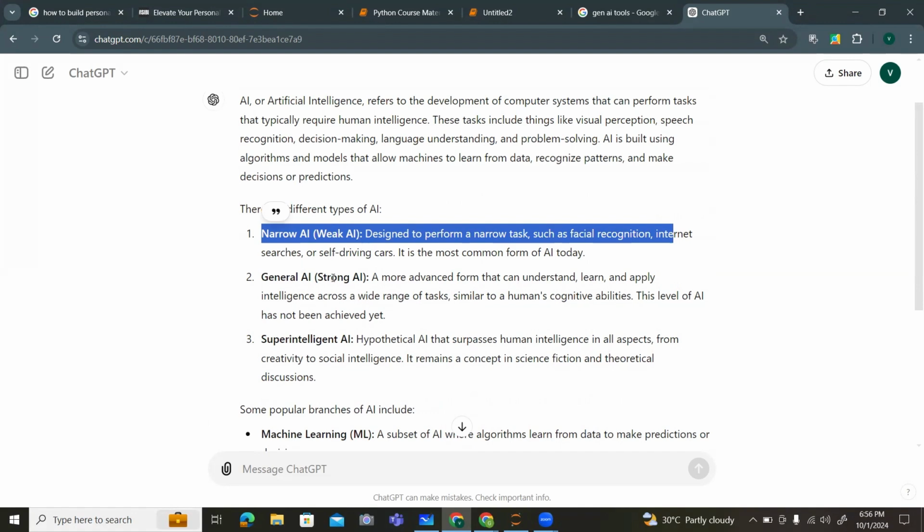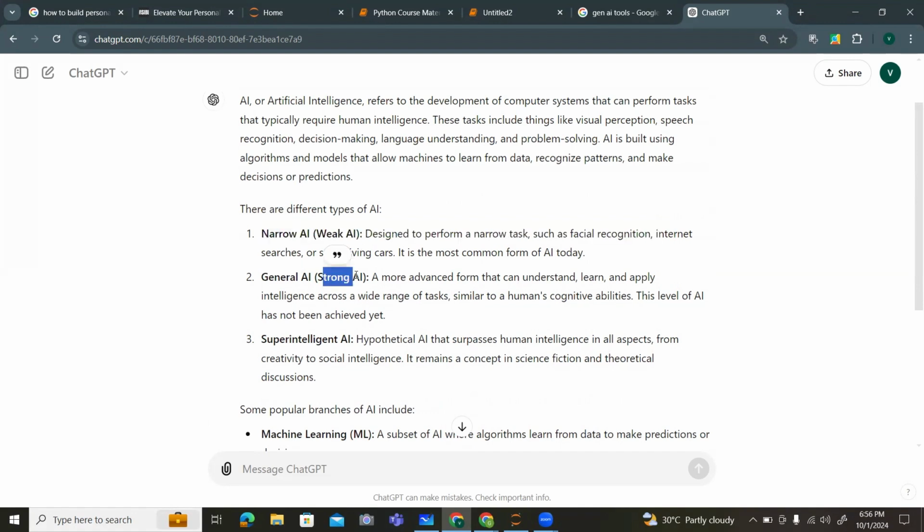Coming to general AI, it is strong AI, which is more advanced. It works with the capability and intelligence of AI the way a human does. Whereas super intelligent AI goes beyond the creativity of a human. So these are the types.